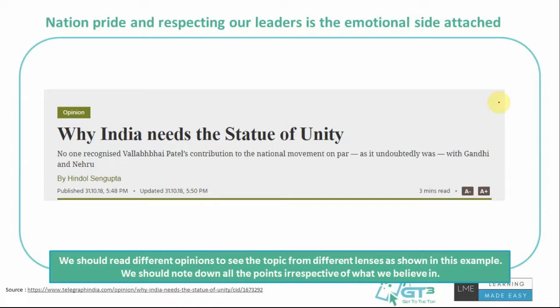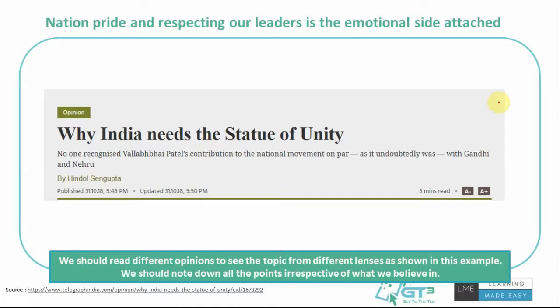So if you read that article, he takes a reference of how Abraham Lincoln was the person behind ensuring the unity in United States of America, and how he has a memorial in 1920, and something similar has been required for Sardar Vallabhbhai Patel also, and he, along with Gandhi and Nehru, deserved to have a lot of respect, which is not being given to him if you compare it to Gandhi and Nehru. Like, the whole article talks about that. So it's just an opinion.